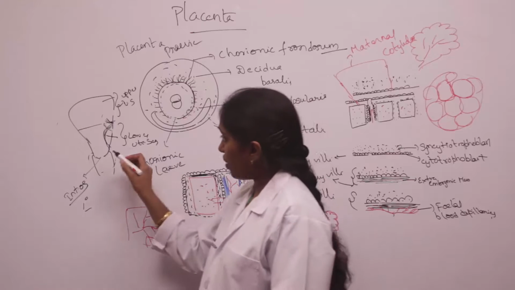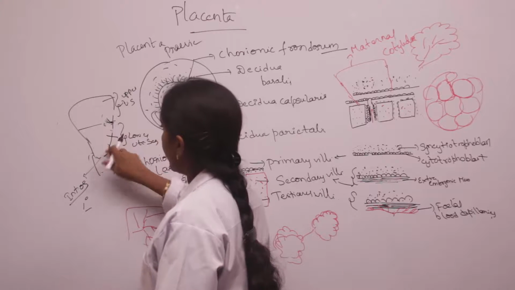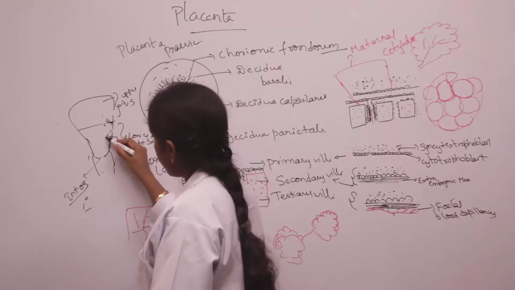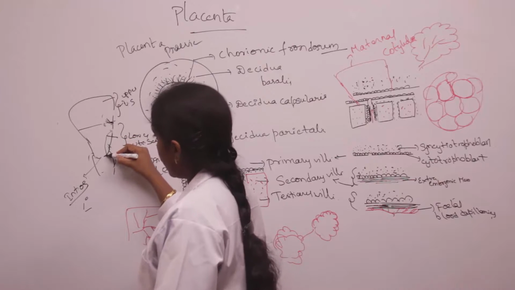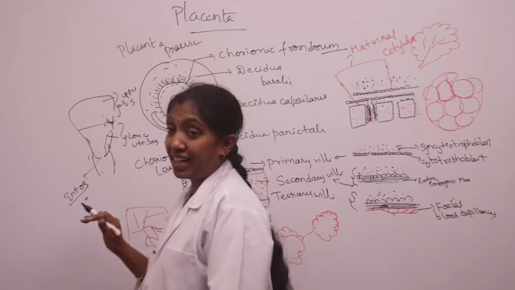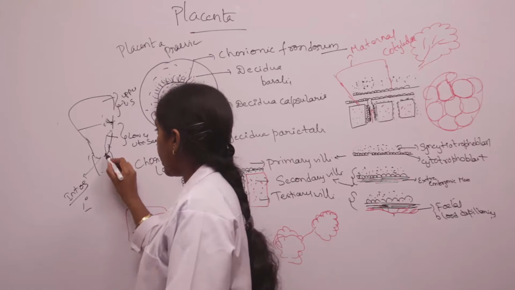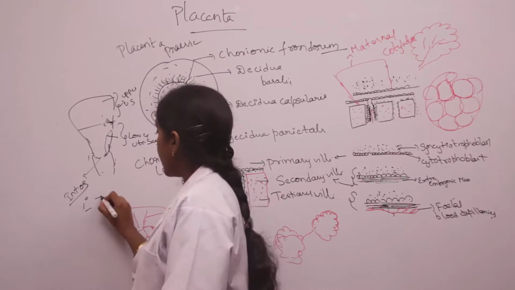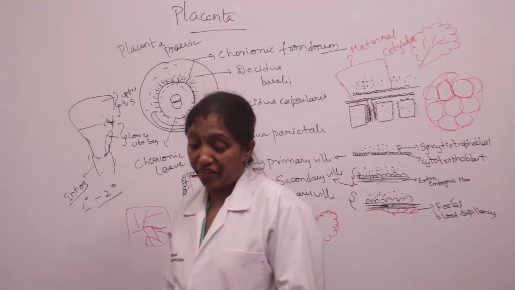Now, in the second degree of placenta previa, the placenta reaches the internal os but does not cover it. That is called the second degree of placenta previa.